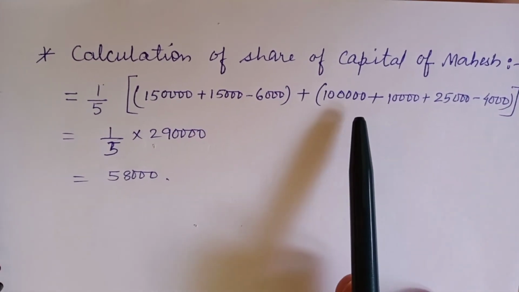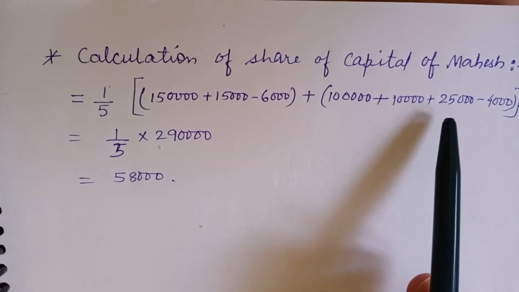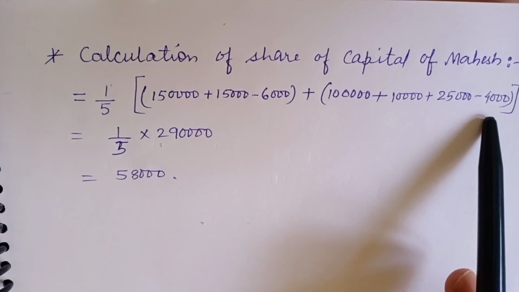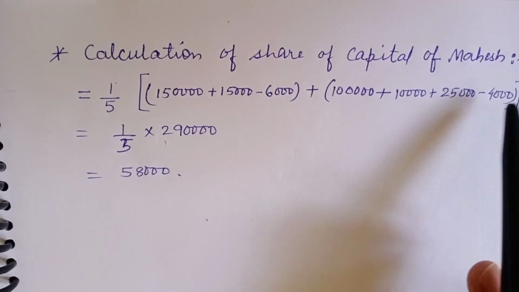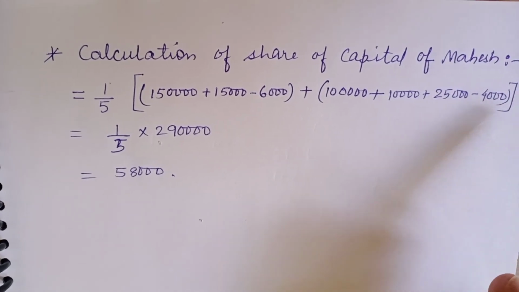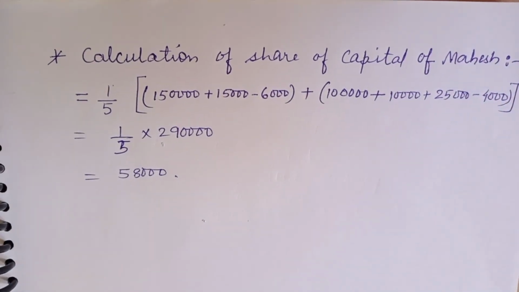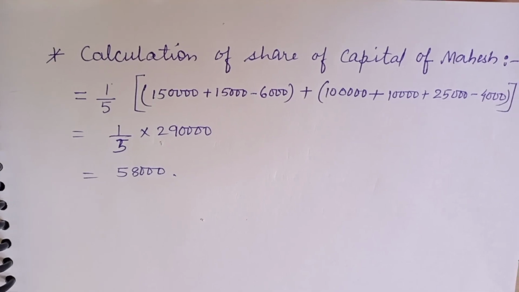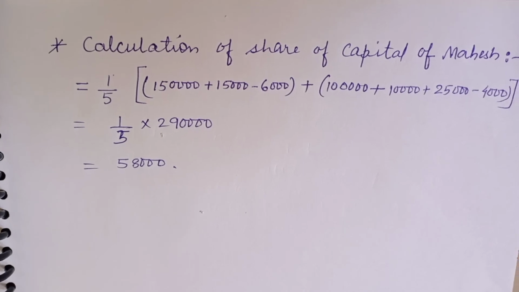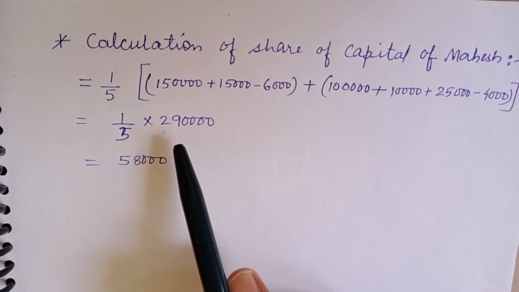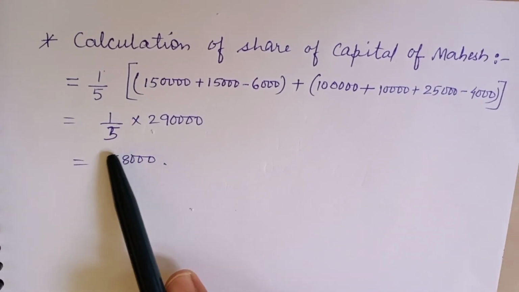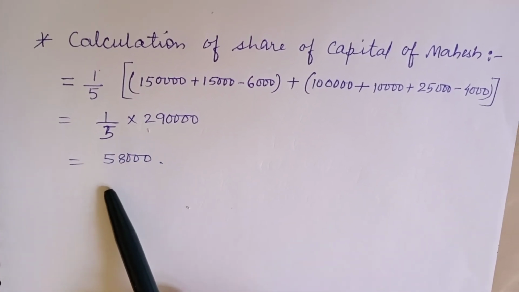Same is the case for Shyam: 1 lakh plus 10,000 plus 25,000, the premium of goodwill, was affecting, and minus 4,000, the loss on revaluation. Now I have not reversed it as 5/4. Why? This I have not done because it is not 1/5 of the total capital of the firm, but it is given in the question that it should be 20% of the combined capitals of Ram and Shyam. So the combined capital of Ram and Shyam is 2,90,000. 1/5 of that comes out to be 58,000, which has been shown in the partners' capital account.